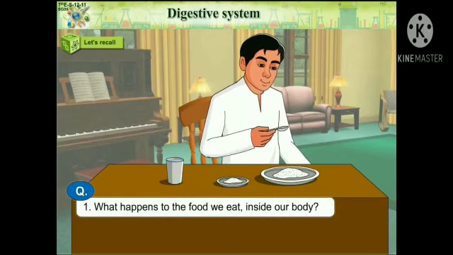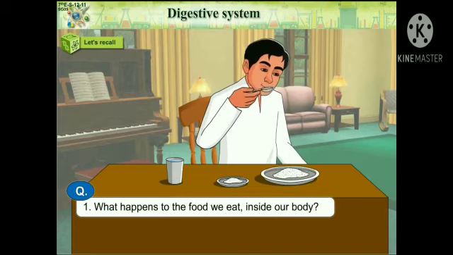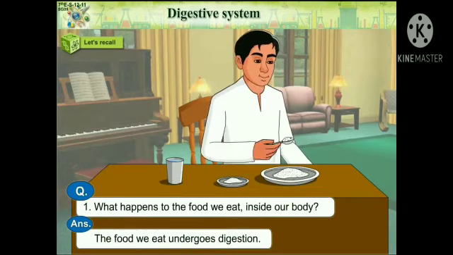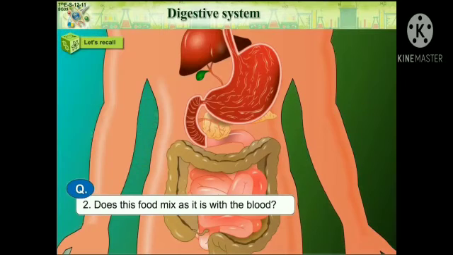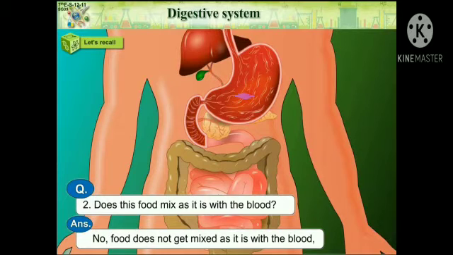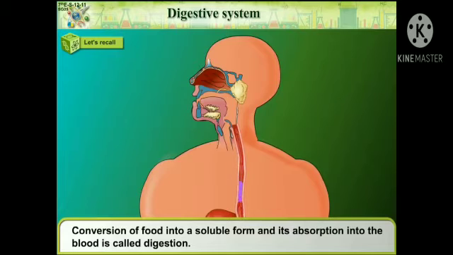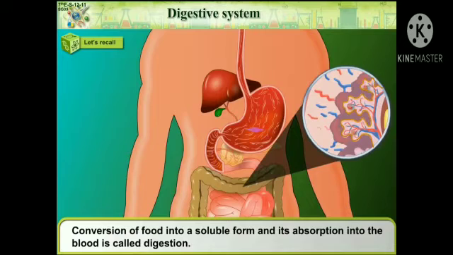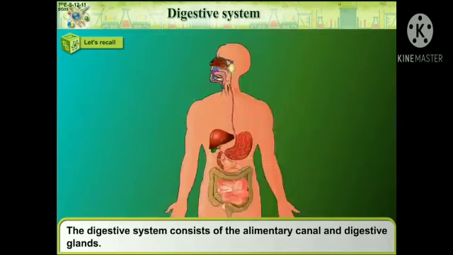Let us see about the digestive system. What happens to the food we eat inside our body? The food we eat undergoes digestion. Does this food mix as it is with the blood? No, food does not get mixed as it is with the blood. Conversion of food into a soluble form and its absorption into the blood is called digestion.